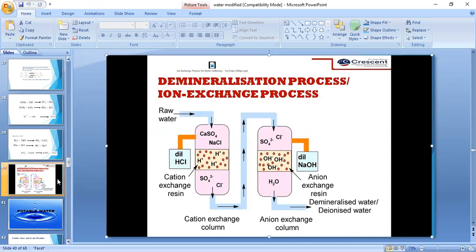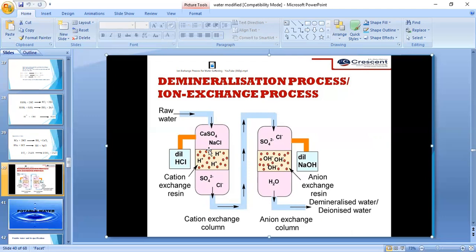What happens when this raw water enters the cation exchange resin? As I already told, these are polymers consisting of microporous structures. So the cations which are present in water can be retained by the cation exchange resin.